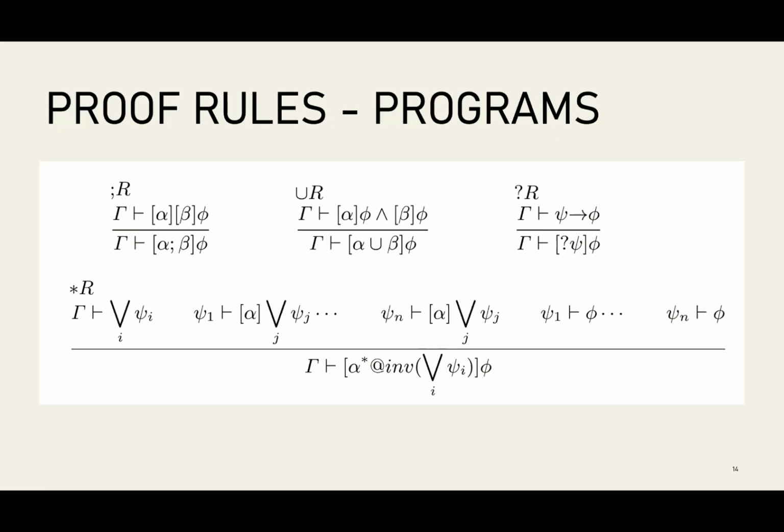And so initially, some branch needs to hold. And no matter which branch holds, if I run one more step, some branch of the invariant should hold. And for any branch that holds, it should apply the post condition. In some sense, this is a very standard way to reason about invariants, but we have to be careful about these technical details.